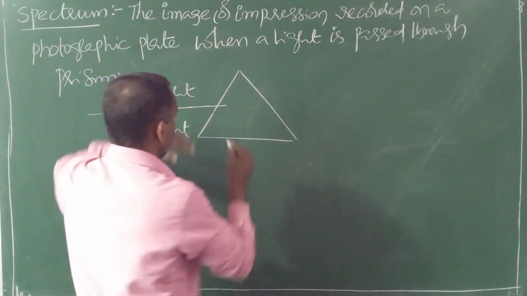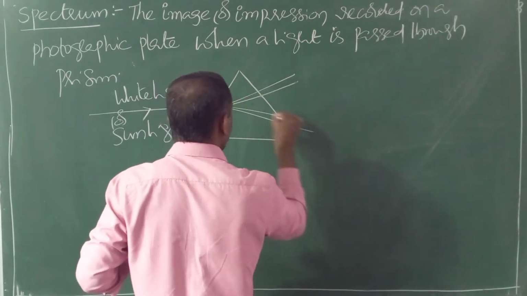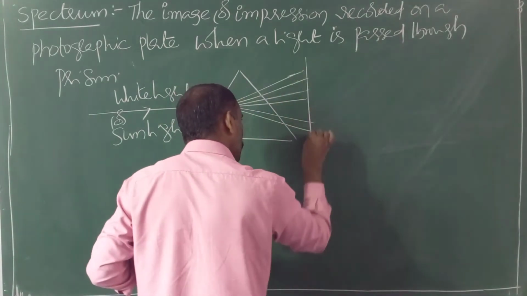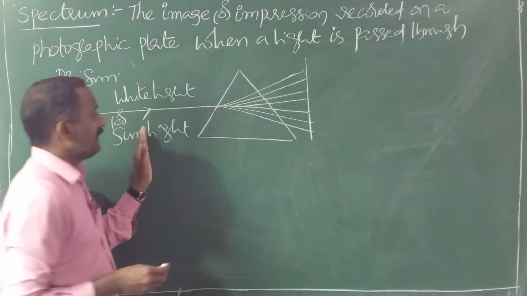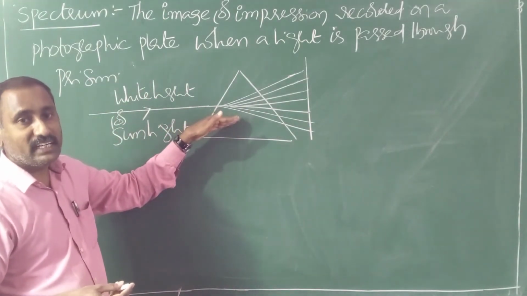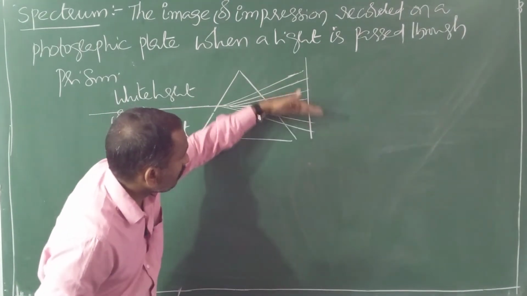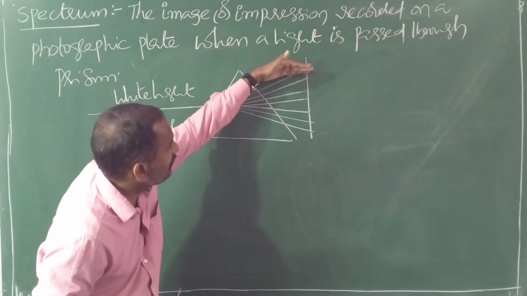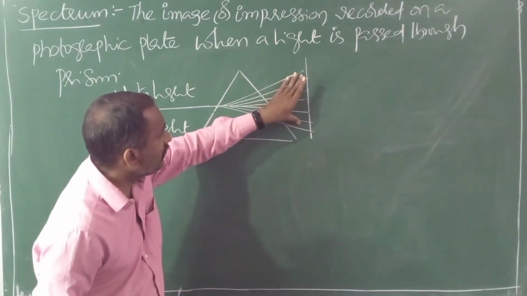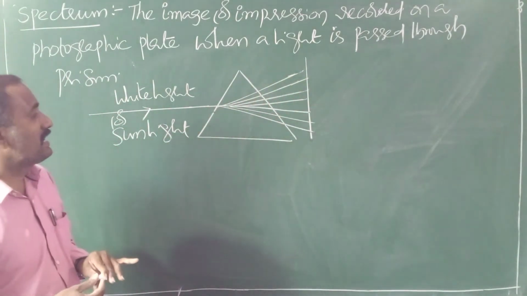Whenever light is passed through the prism, it is dispersed, and the dispersed light is analyzed on a photographic plate. After dispersion, various wavelengths are recorded on the photographic plate. So an image is recorded on the photographic plate. That image or impression is nothing but spectrum.